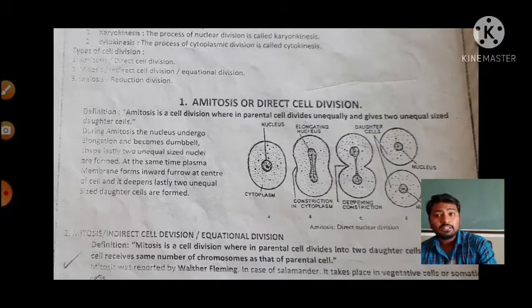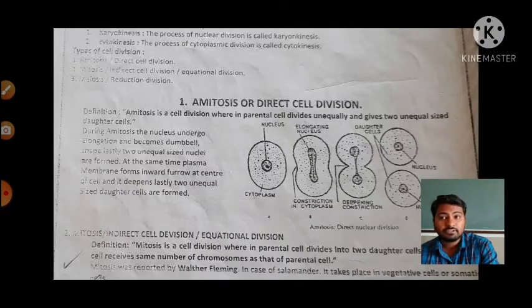Cell division mainly takes place in three types. The first one is amitosis, wherein a direct cell division takes place. You can observe it in the yeast cell, or you can also observe it in the bacterial cell.